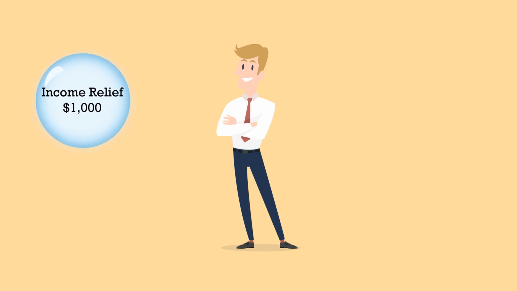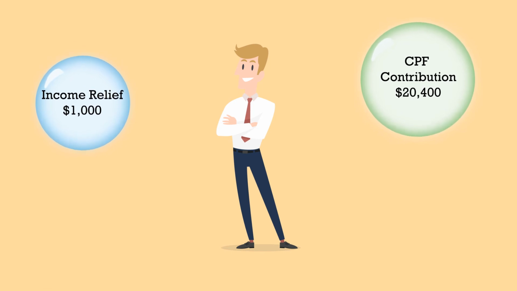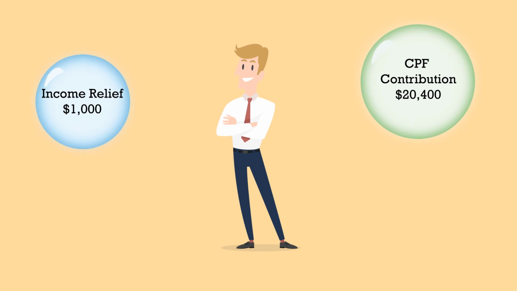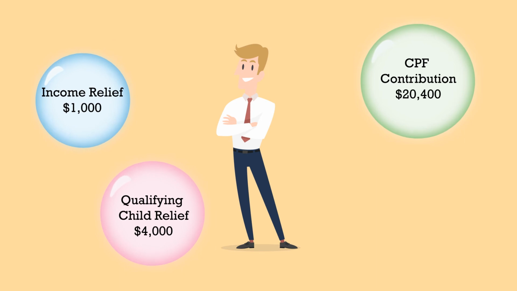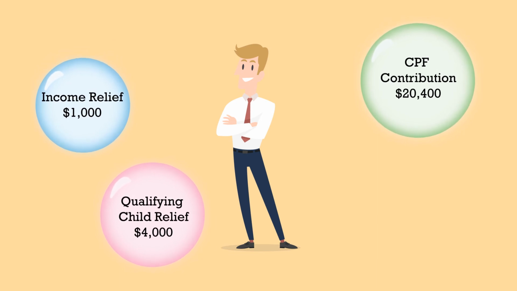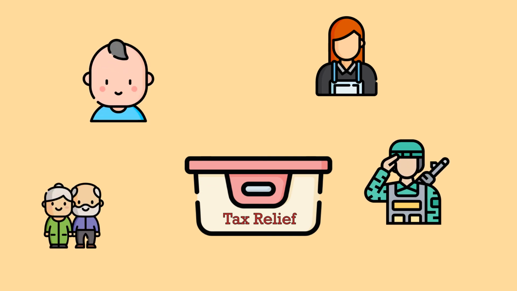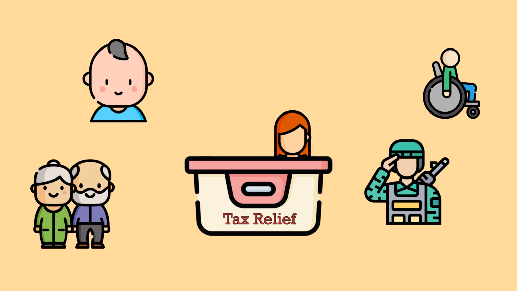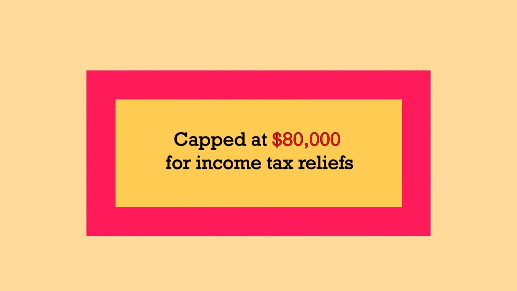Furthermore, Eden makes a contribution of $20,400 for his CPF. This would entitle him to $20,400 in CPF relief. Finally, Eden has just welcomed his first newborn, which would entitle him to $4,000 in qualifying child relief. In total, he is eligible for $25,400 in reliefs. There are many other items that contribute to reliefs, and each individual is different, so you might be eligible for more or less reliefs than Eden. In all, reliefs are capped at $80,000 per year of assessment.